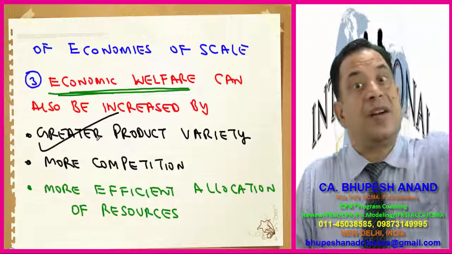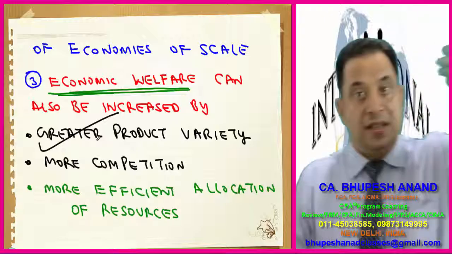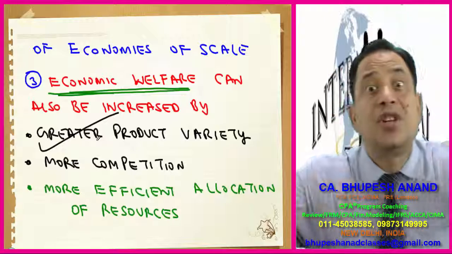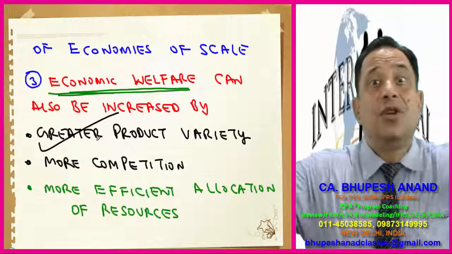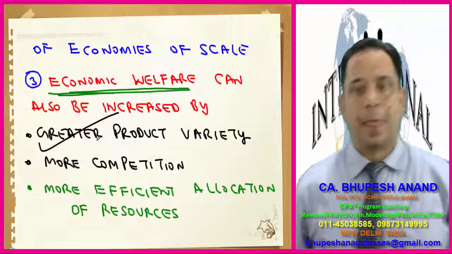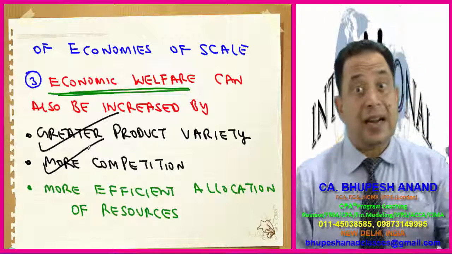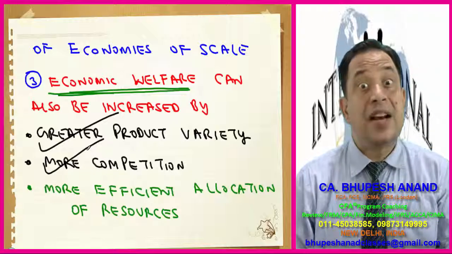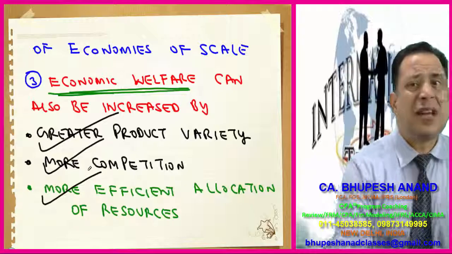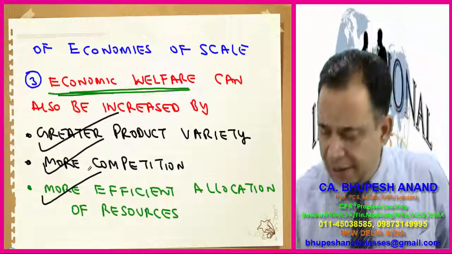When we allow international trade, and that too free international trade, it means I can buy from Australia, an Australian can buy from India, I can buy from China, China can buy from India. There are no restrictions to that. We will have so many different types of products available, and more competition will be there, and survival of the fittest, and ultimately the consumer will benefit, and the highest allocation of resources will be there. So these are some of the economic benefits which will be enjoyed in case of international trade.